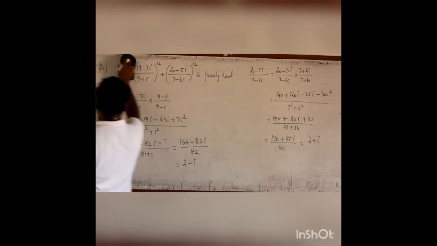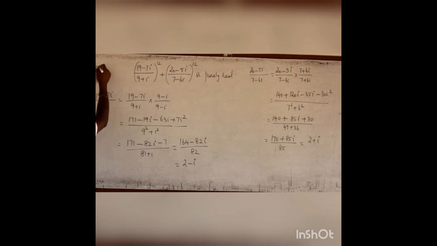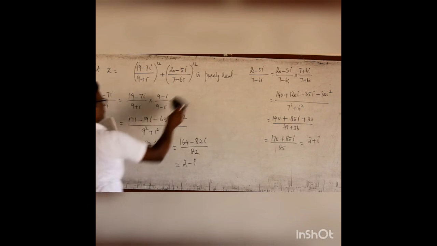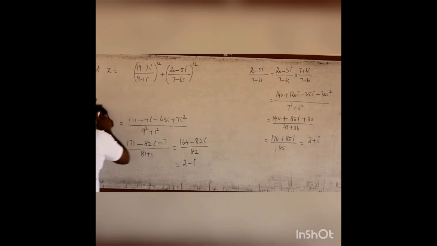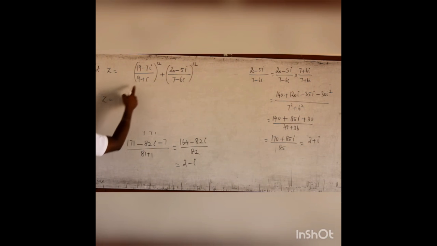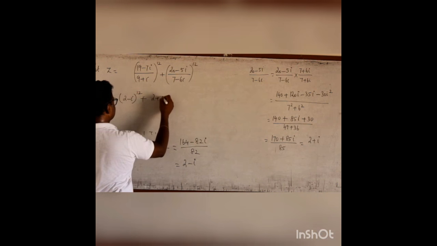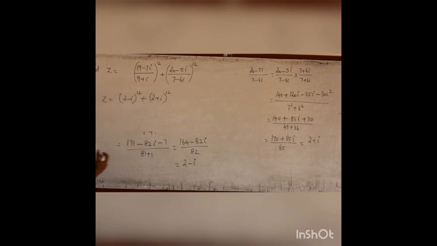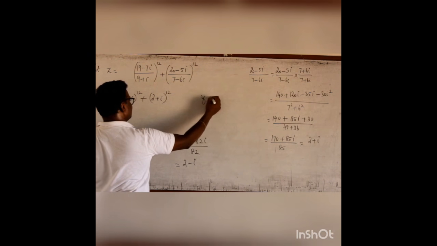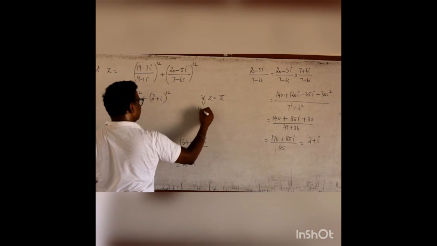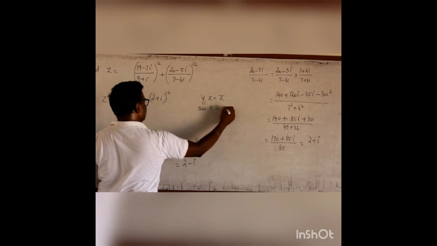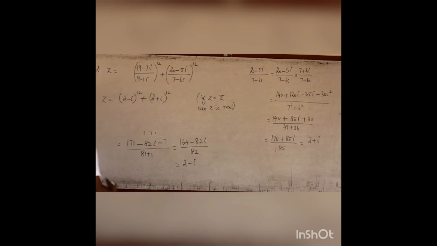Therefore, if I take the given complex number as Z, then that can be written as, the first term, 2 minus i whole power 12, and then the second complex number is 2 plus i whole power 12. Now I have to prove this one is purely real. Further, if I prove Z equal to Z bar, then Z is real. So, let me find Z bar now.